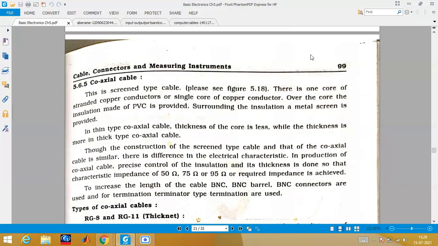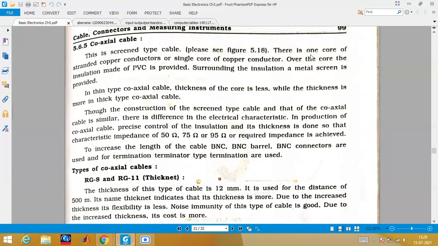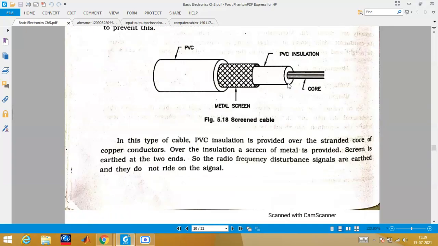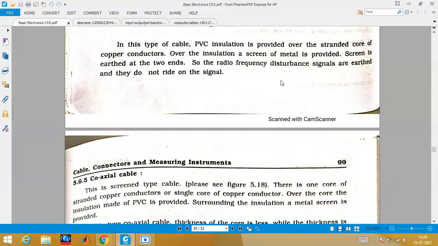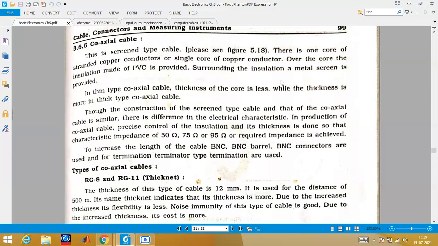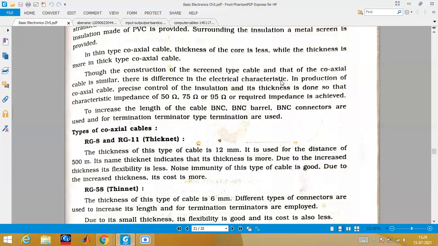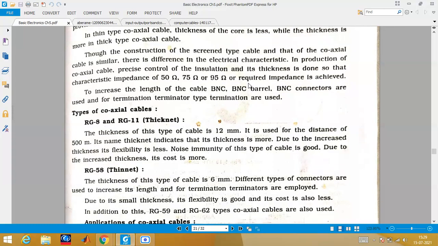Now coaxial cable, we all know what coaxial is. Coaxial cable has a core surrounded by other layers, and there are different types of cable. Its characteristic impedance is available in three different forms: 50 ohms, 75 ohms and 95 ohms. We will also have different connectors that we will discuss in the next topic. We will see them one by one.